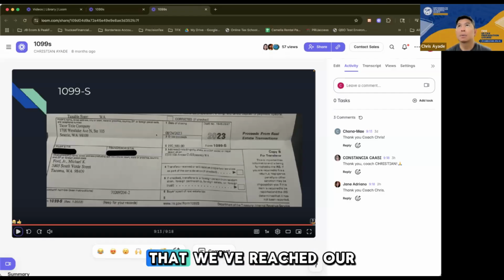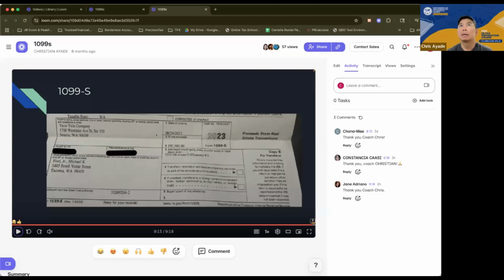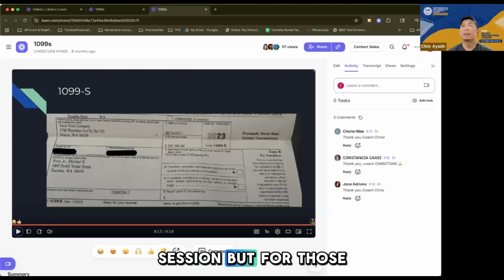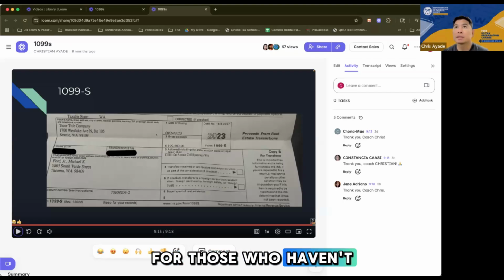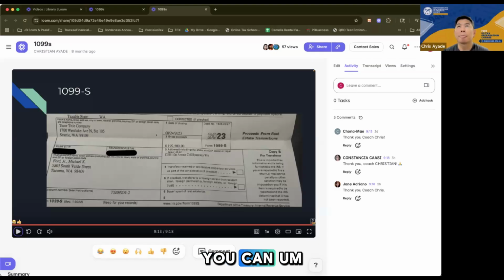Right. So just like that, we've reached our 1 hour session. But for those who are staying, last night, my time, I shared with you some documents which I needed you to input into the tax software for practice. And I saw that some of you have already done that. For those who haven't, that's fine. You can enter that one later.